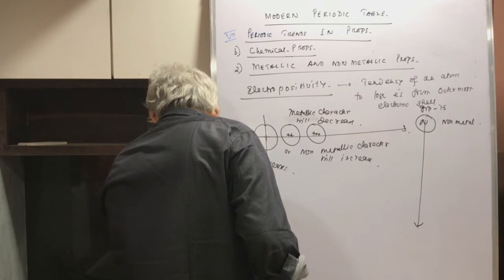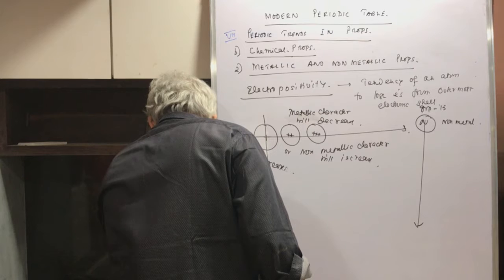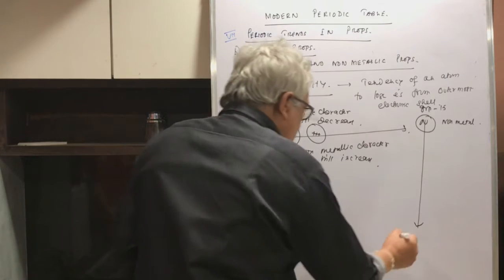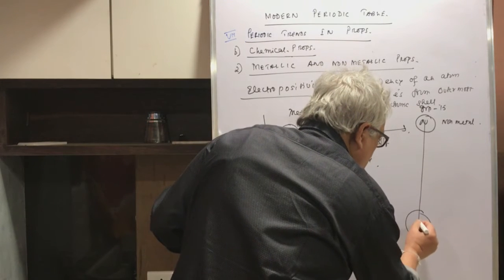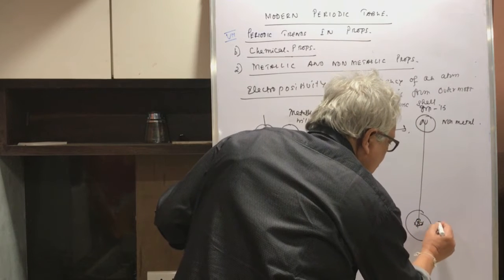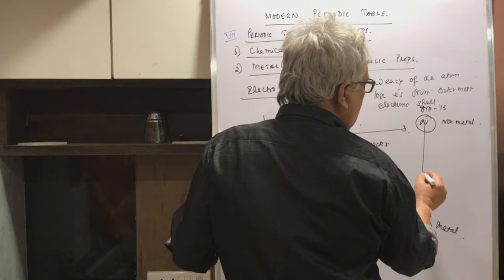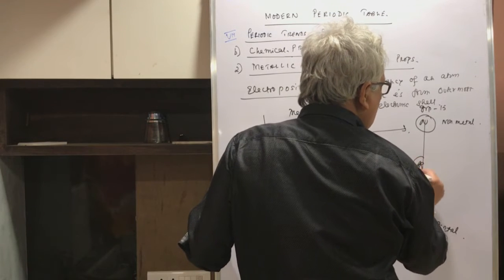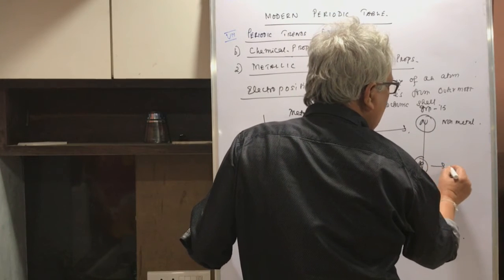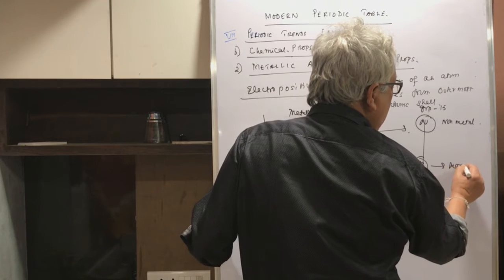And then right at the bottom you have got bismuth, which is known as a metal, and somewhere in the middle is arsenic, which has a little metallic and non-metallic character, and therefore it is a metalloid.